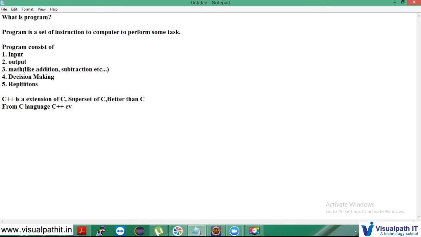This is how C++ was brought into effect.